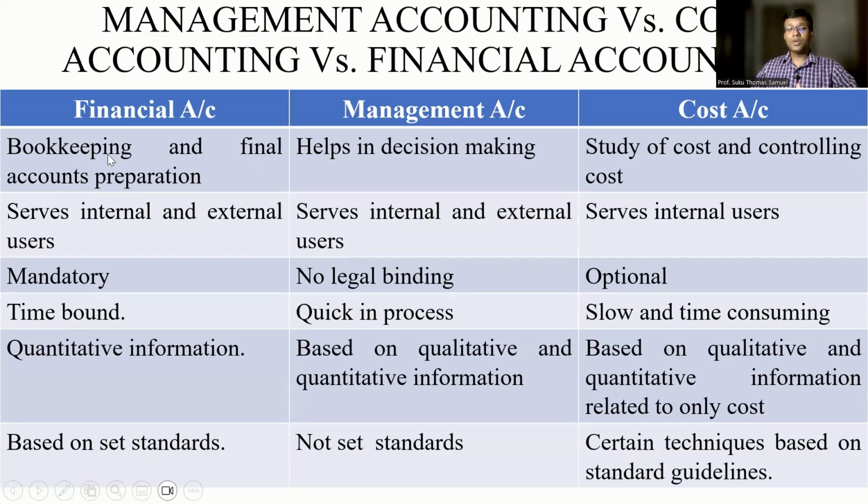Financial accounting deals with bookkeeping and preparing final accounts. Management accounting helps in decision making. Cost accounting deals with the study of cost and controlling cost. Financial accounting is meant to serve internal as well as external users. Management accounting is meant again for internal and external users. Cost accounting information serves only the internal users in an organization.